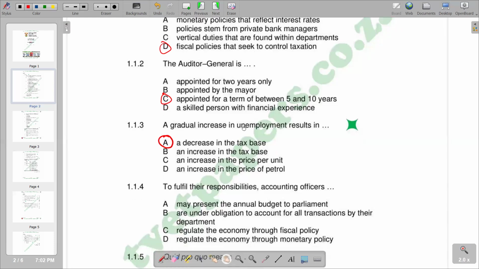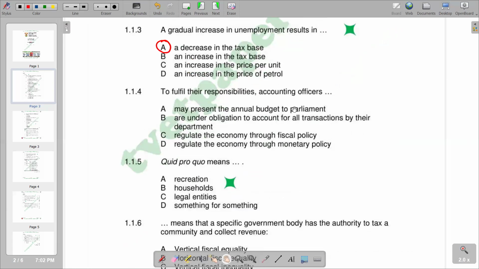So moving on to 1.1.4. It reads to fulfill their responsibilities, accounting officers. We have different responses given again, but B becomes the correct one. Are under obligation to account for all transactions by their department. So we have B. Moving on to 1.1.5, quid pro quo means. We have different responses again, but you see that D is the correct answer when you say something for something. Remember, quid pro quo is a favor or advantage in return for something, which is something for something, which we have on D.